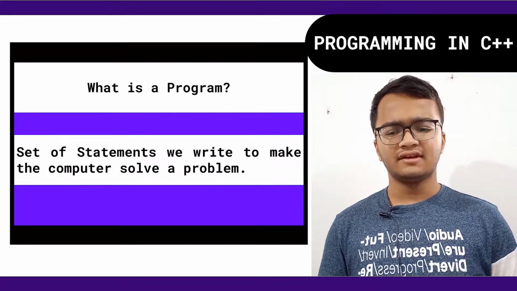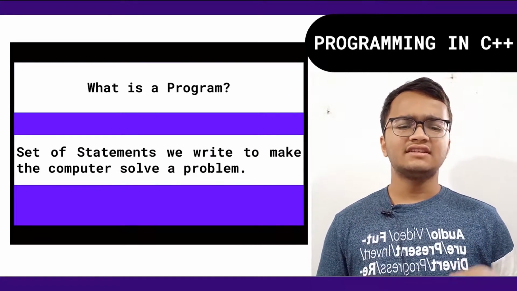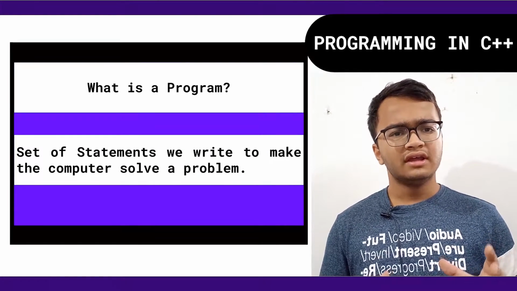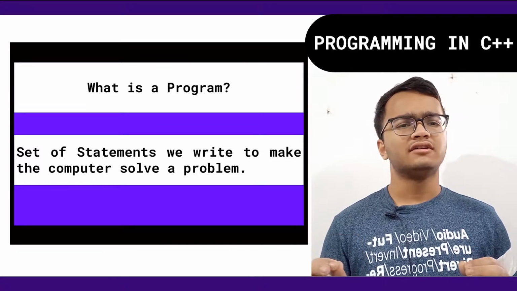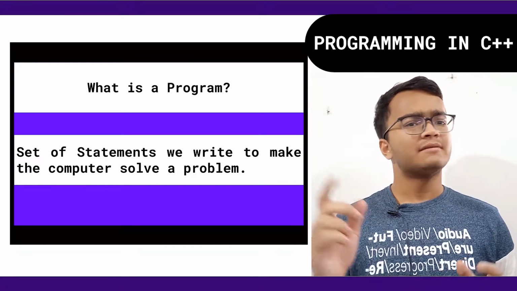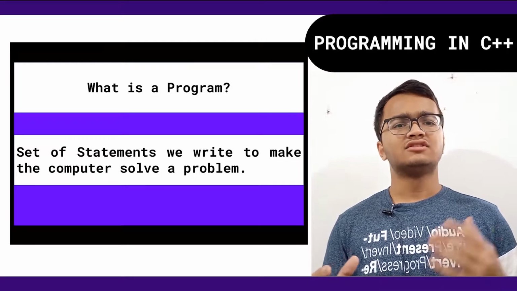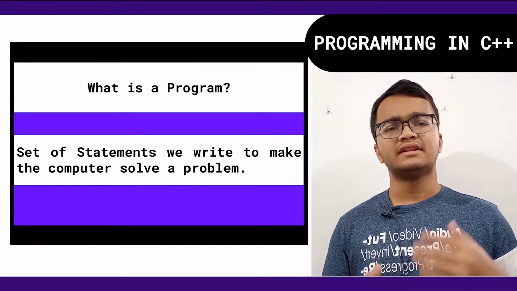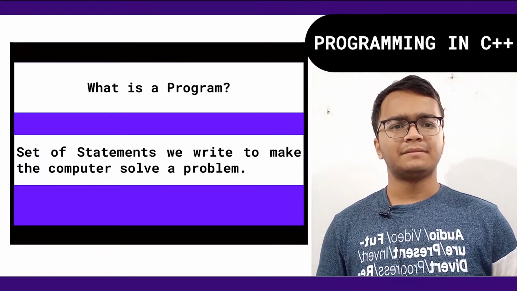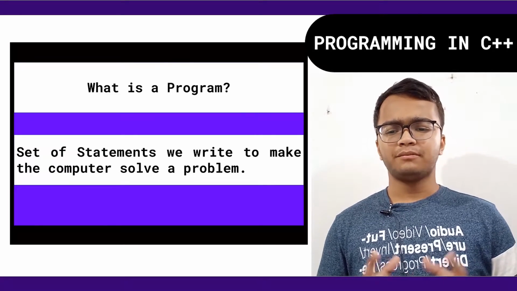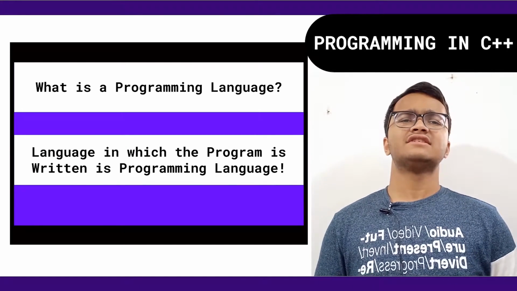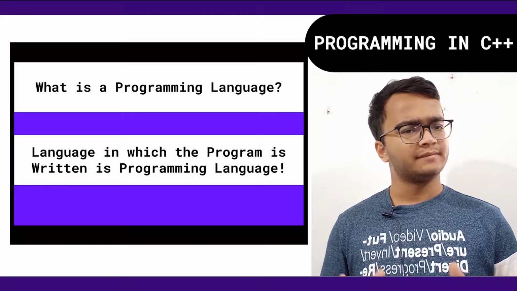Now let's repeat once again. A program is a set of instructions that tells the computer what to do in order to come up with a solution to a particular problem. Our problem was adding two numbers, and so we designed a set of codes to make the computer understand it, and so our purpose gets solved. This is called the program. The language in which programs are written is called a programming language.